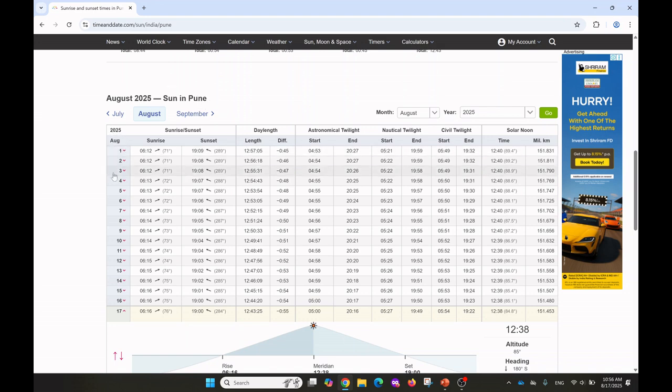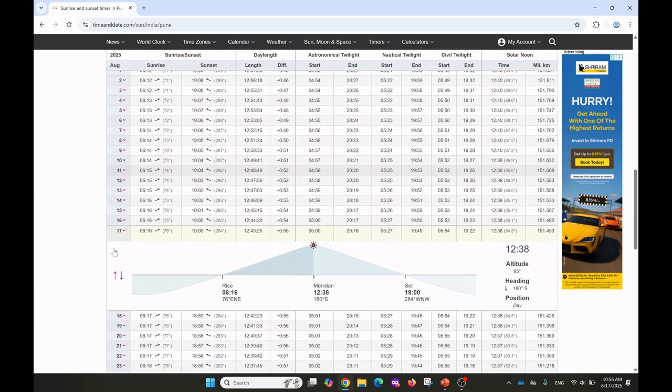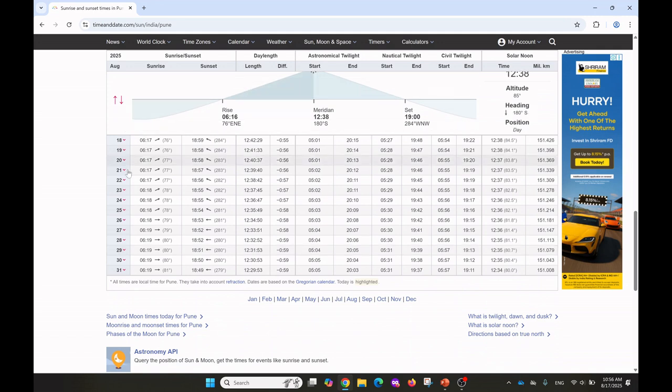The first column shows the month and date. 1, 2, 3, 4 is the date of the month August. And this is the sunrise time. So 1st August sunrise time is 6:12 a.m. for the city Pune. Here you can see the whole month's data. On the 31st August, sunrise time is 6:19 a.m.